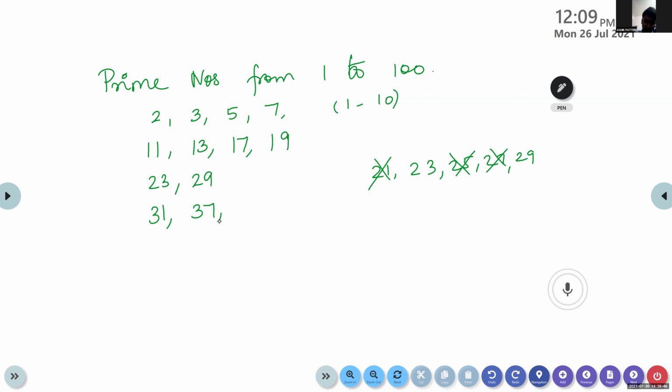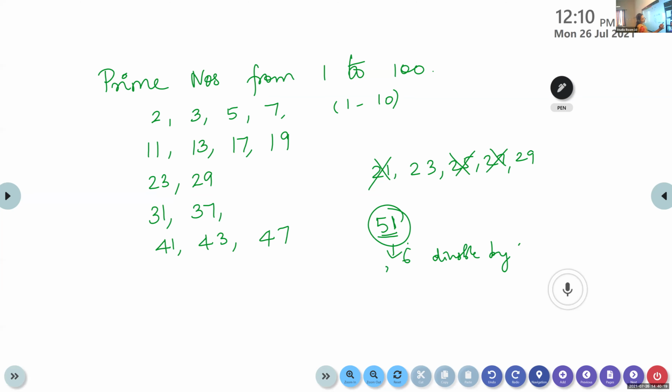Then 41, 43, 47. Then 51. 5 plus 1. You look at the sum of the digits. Sum of the digits is 6. If the sum of the digits is 6, it is divisible by 3. It is a multiple of 3. So 51 will not come.